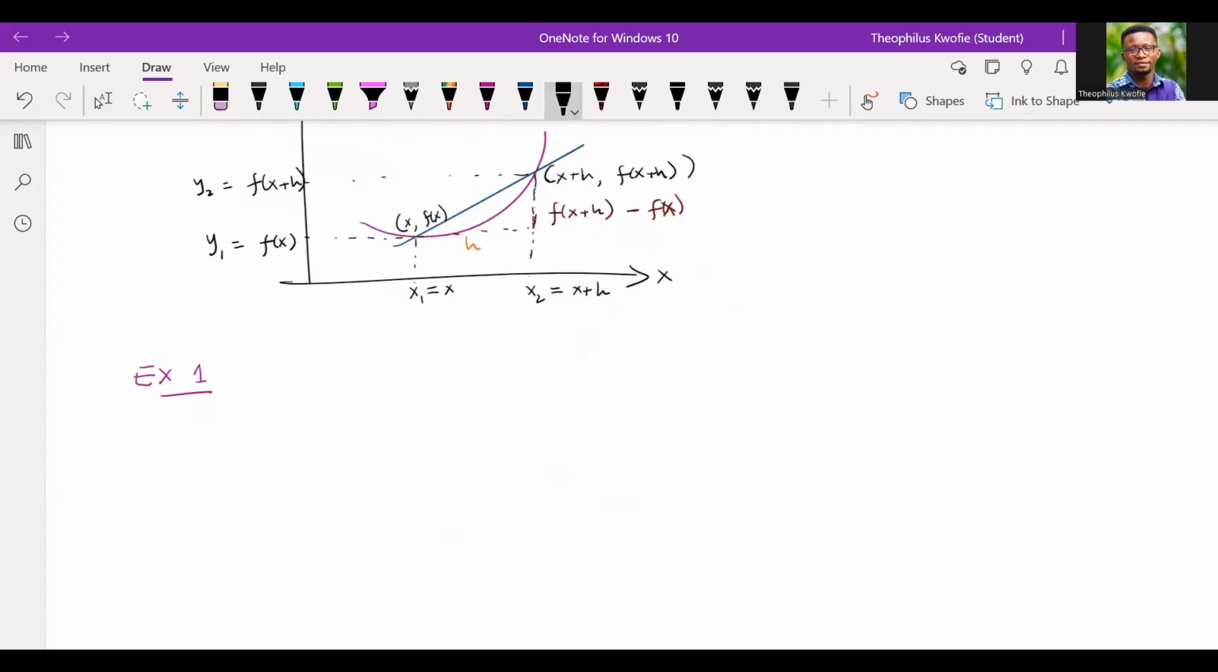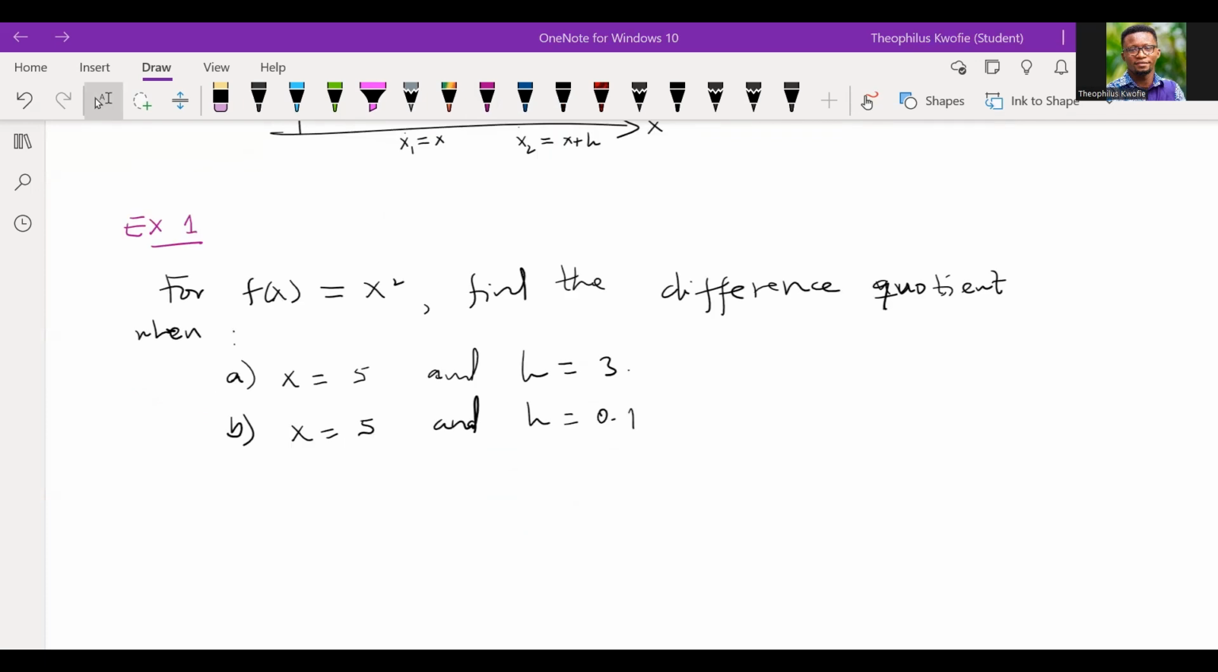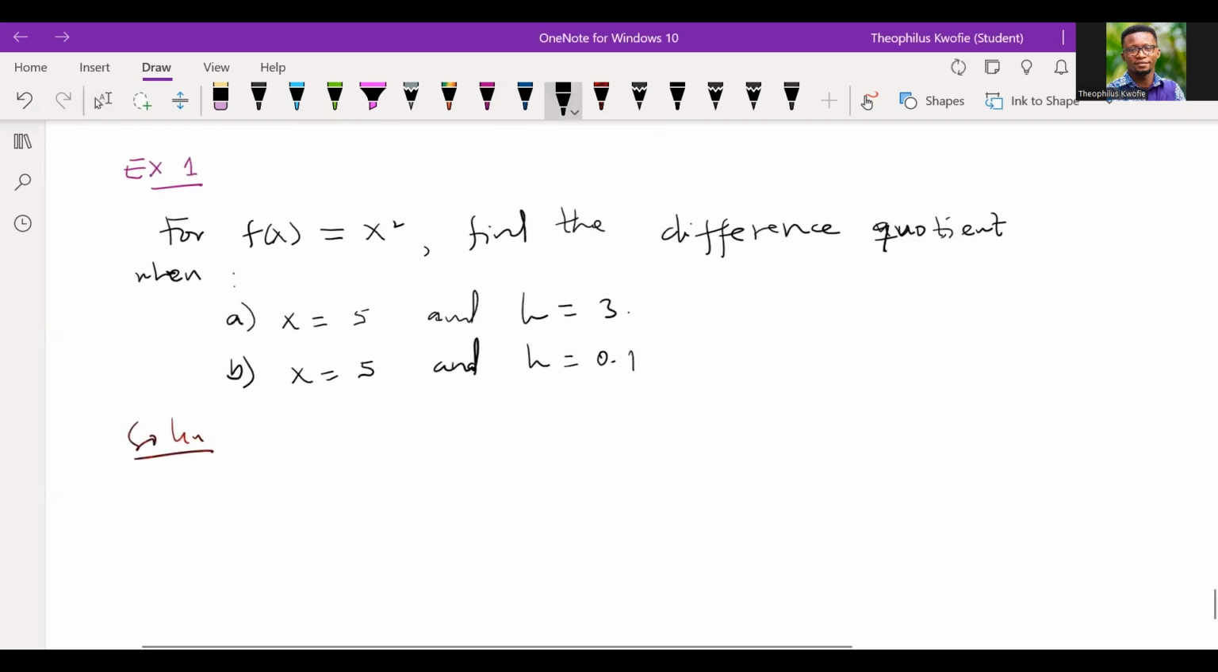So example 1. For f of x equal to x squared, we want to find the difference quotient. So with the first problem, we have to know the formula, and we said that the formula is what? f of x plus h minus f of x, all divided by h, right? Now, with the first problem, remember the a part, we have x being 5 and h being 3. So we just have to do some substitution.